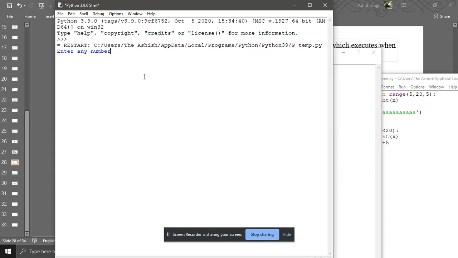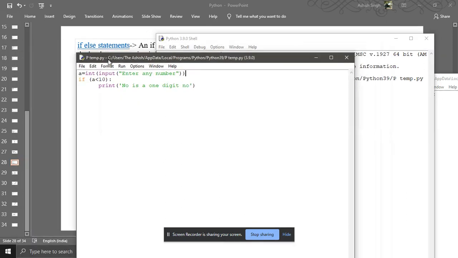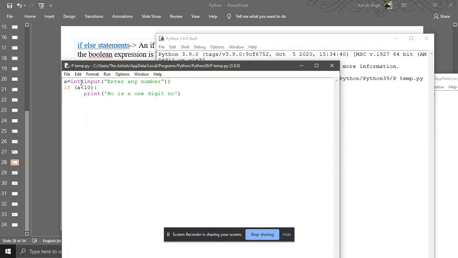Okay, fine. So enter a number. The number is 6, and now the number is a one digit number, right? Guys, pay attention. What silly mistake did I make here? I was opening two parentheses, but I was closing only one parenthesis, and I was not looking for that. So you have to pay attention that you should not make such silly mistakes.